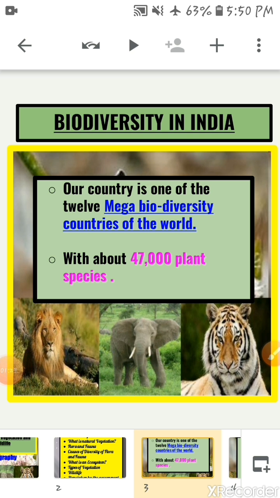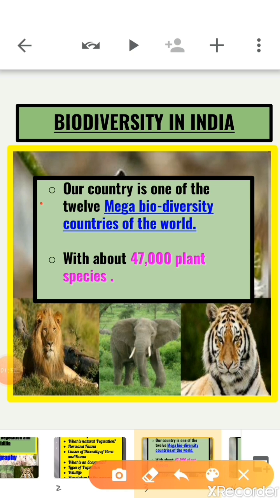India is a biodiverse country. Basically, our country India is one of the 12 mega biodiversity countries of the world. Now, what is the meaning of mega biodiversity? Mega means large.